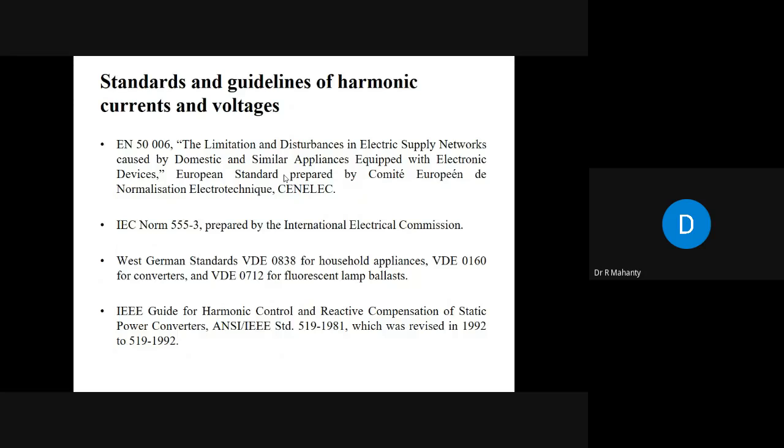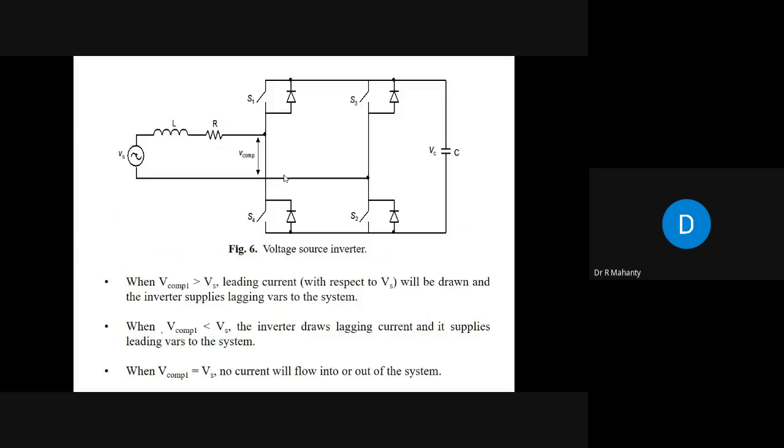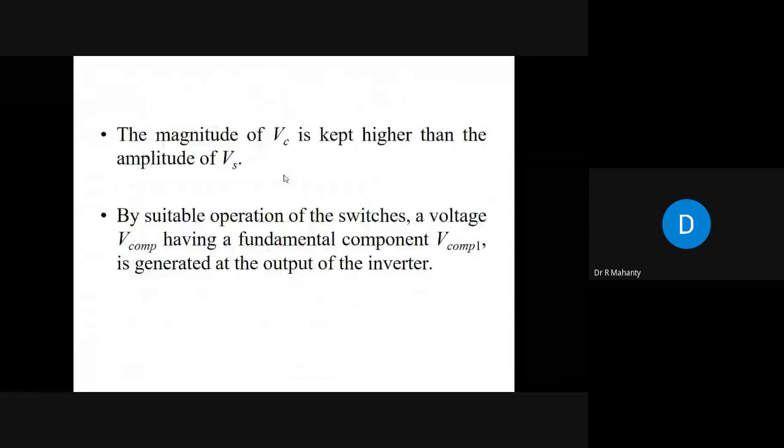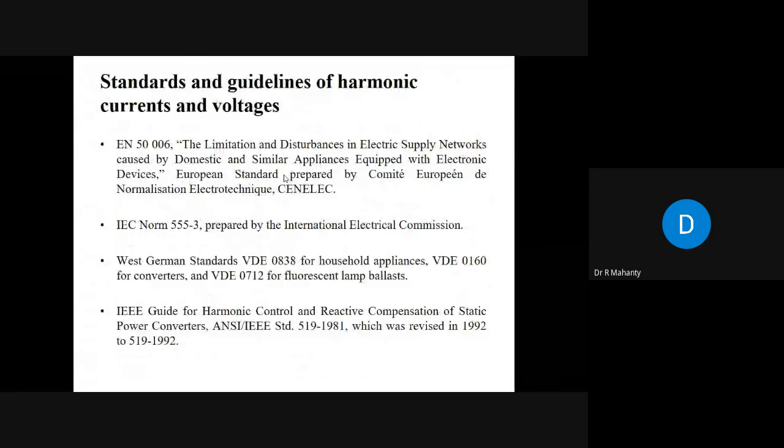Now, there are some standards for harmonics, currents, and voltages. The harmonics we are not talking about here are those generated by the static power compensators that we have earlier studied. There are standards and guidelines for harmonic current limits. These standards are EN 50006, known as limitation of disturbances in electric supply networks caused by domestic and similar appliances. This is one standard.